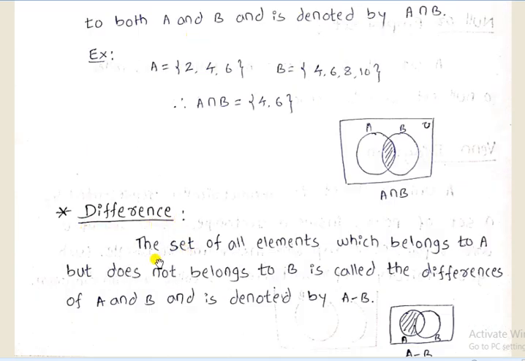Difference. Difference means the set of all the elements which belong to set A but do not belong to set B. It is called the difference of set A and set B and is denoted by A minus B. Here we use the shaded portion in circle A but not in circle B, meaning the elements which belong to set A but do not belong to set B. This is called difference.